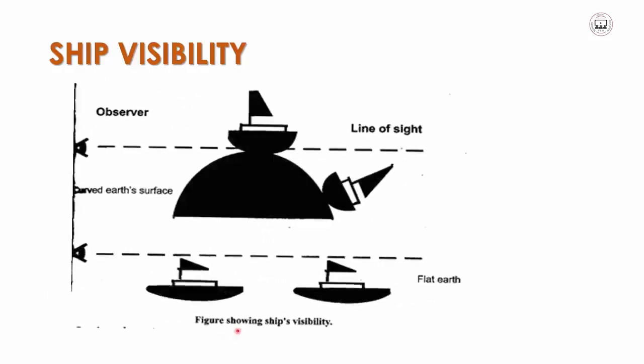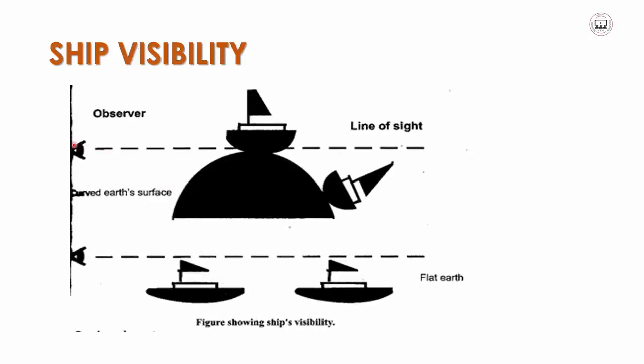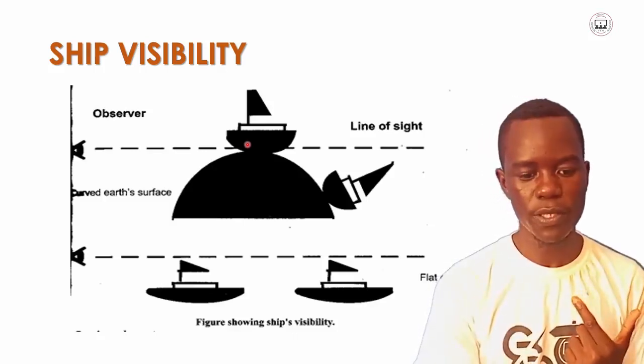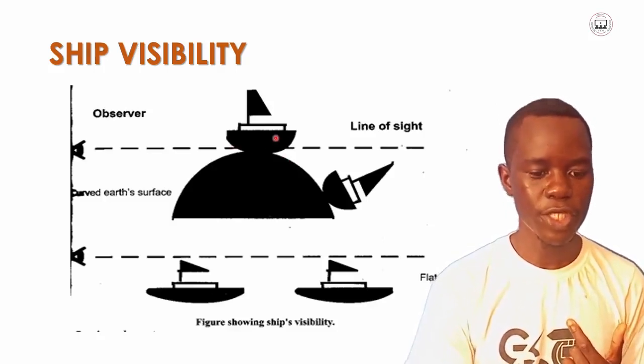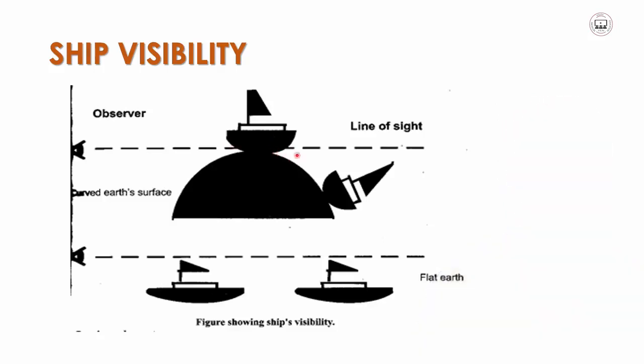So there's the diagram. In the first, you can see an observer here. When the observer sees the ship coming towards them, it seems as if it is rising, while when it is moving away, it seems as if it is sinking. This is possible because the earth's surface is curved. So in other words, we're saying that the earth is round or spherical in shape.